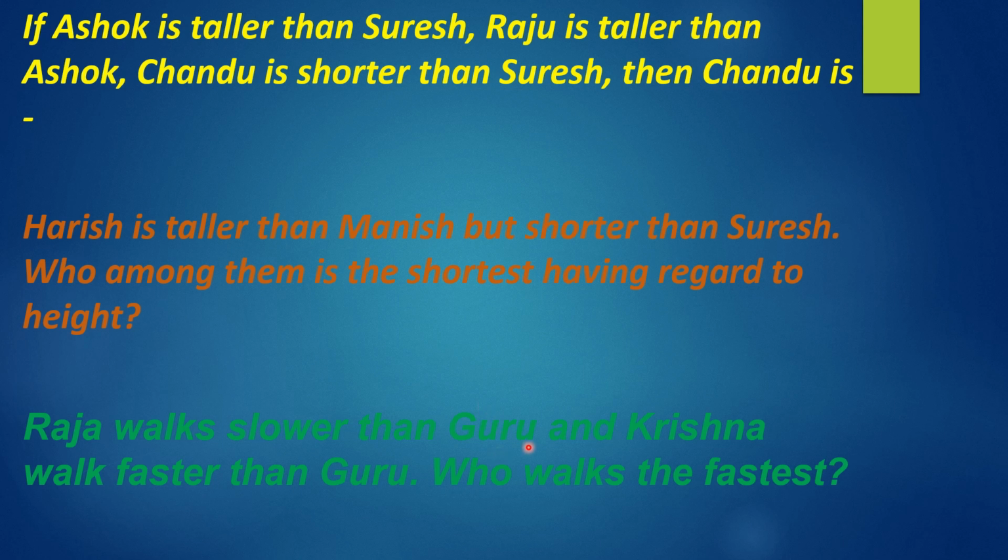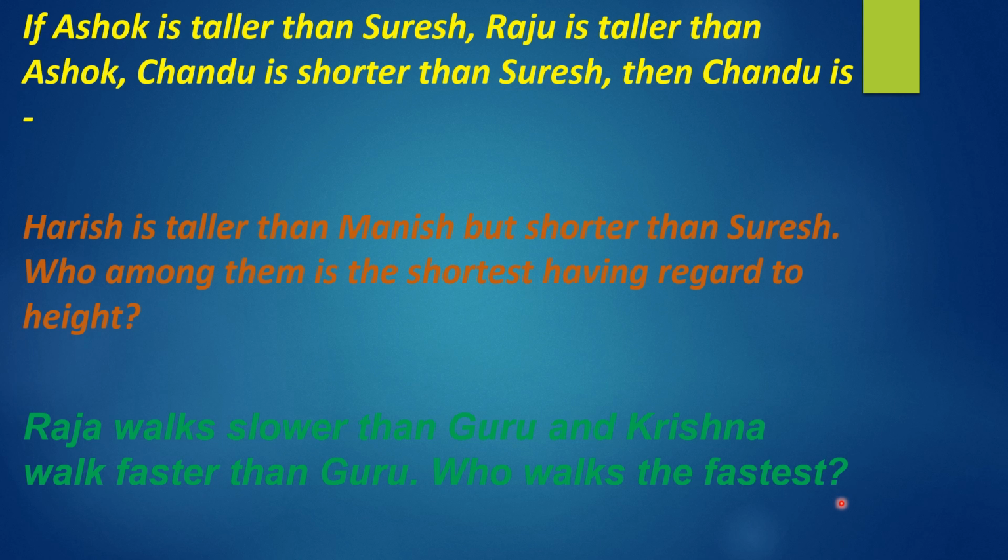The third one: Raja walks slower than Guru, and Krishna walks faster than Guru. Who walks fastest? See this question: Raja walks slower than Guru, I am not saying faster than. And Krishna walks faster than Guru.